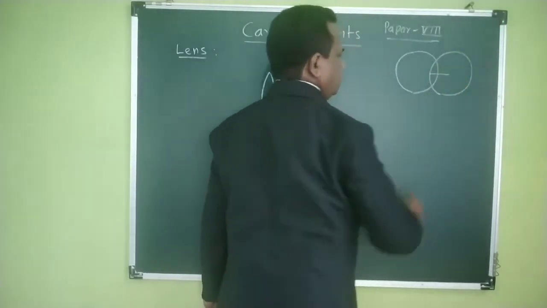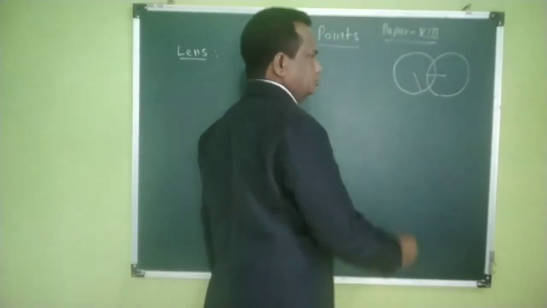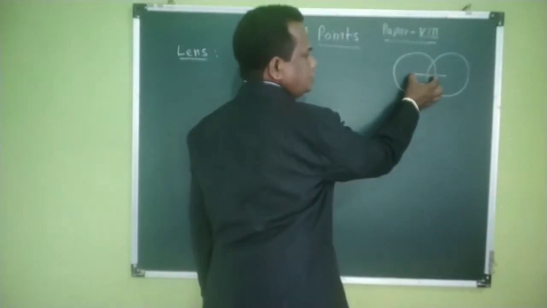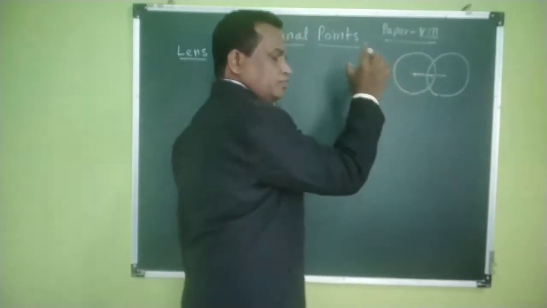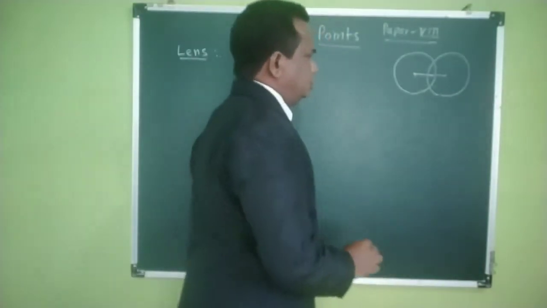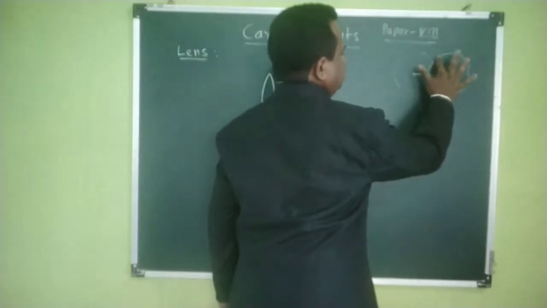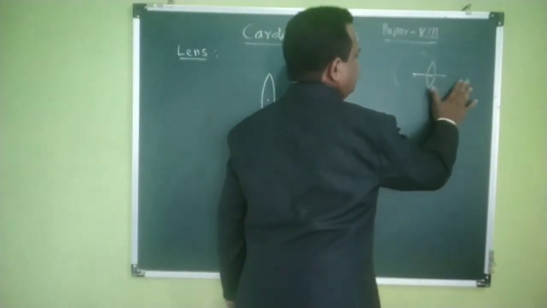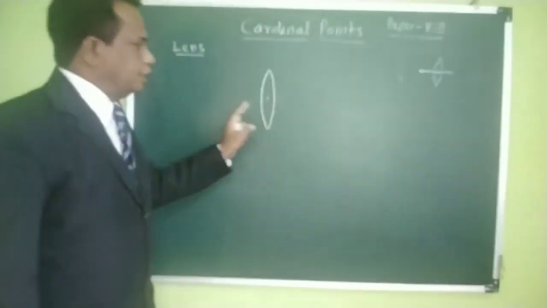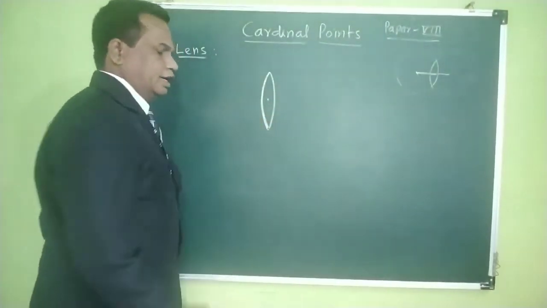This is the radius of curvature of one circle, and this is the radius of curvature of the other circle. If you wash out these portions, what will happen? This will remain like this, and it behaves like a lens. So this is one curved surface, this is one side curved surface.